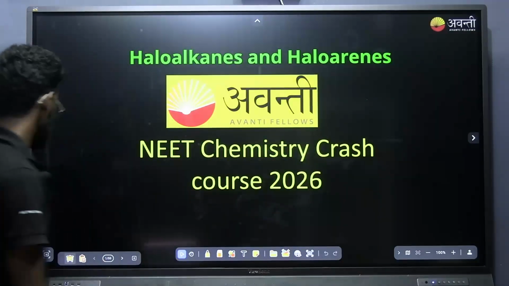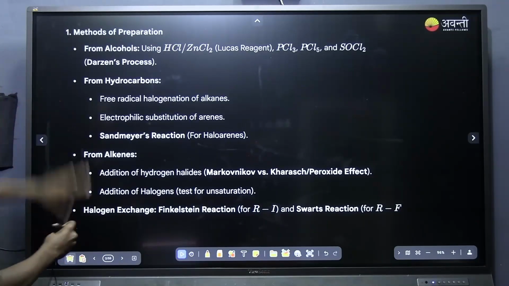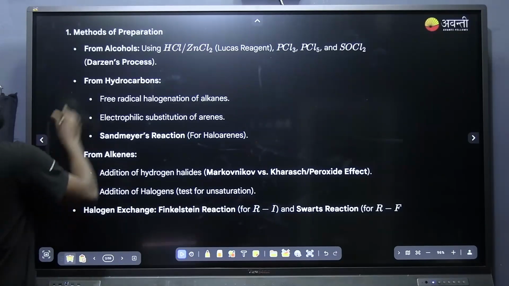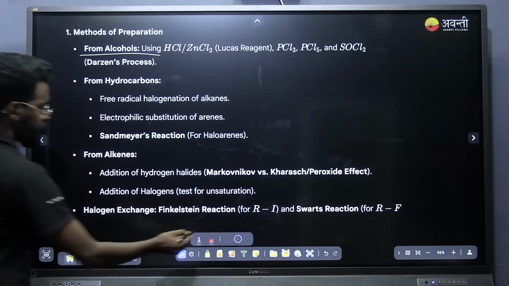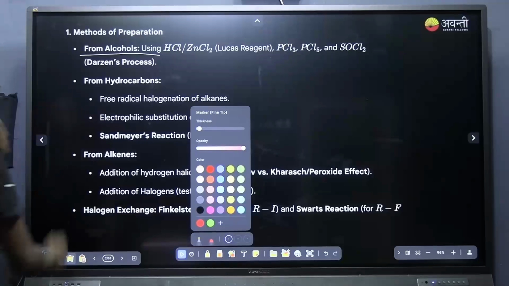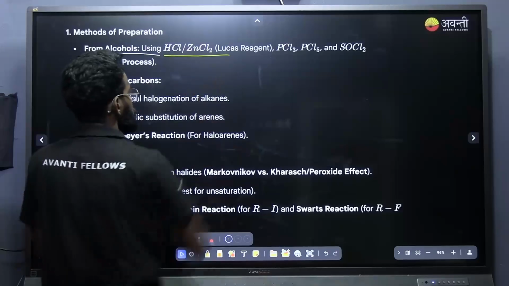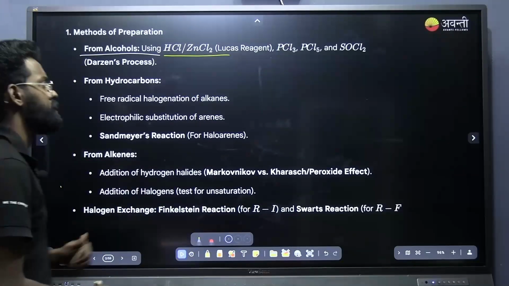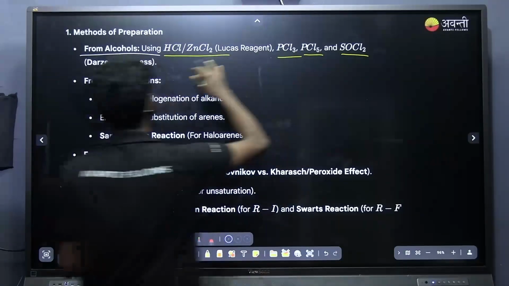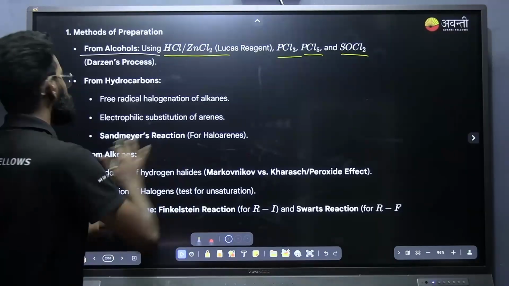Okay, first of all, we can go into the important topics. I have already mentioned all these topics in the previous classes. The important topics: first is the method of preparation of haloalkanes. First is from alcohol, and the first method of preparation is by using the Lucas reagent that we already discussed in the previous classes. Then PCl3, PCl5, SOCl2, all these things we have already discussed in mock test discussions or through some chapters.